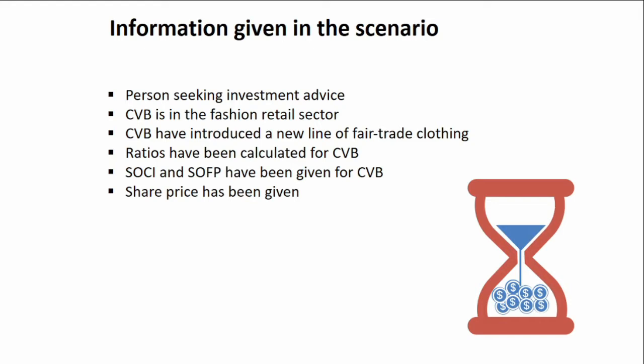The company CVB is in the fashion retail sector. Why would they be telling us this information, or why is it important? Obviously, it's important to look at the sector in which the company is operating because it could signify certain things to us. When we look at the business risk of the fashion retail sector, sometimes fashion can be quite a risky business, and the reason for that is that if the economy is doing badly and households are short of money, they may not buy clothes or fashion. They may rather spend their money on food items and essential items, and they may cut their spending on fashion and clothes as it is not seen as an essential item.